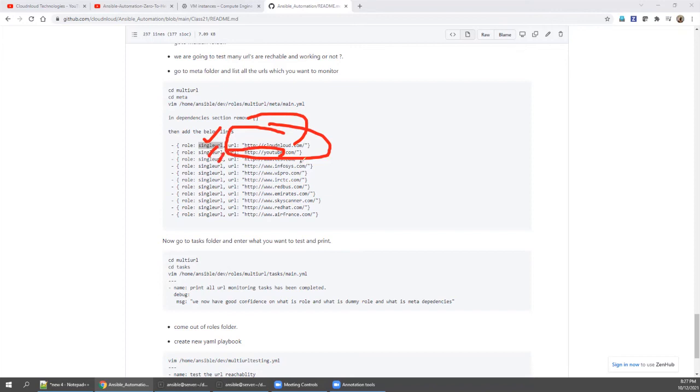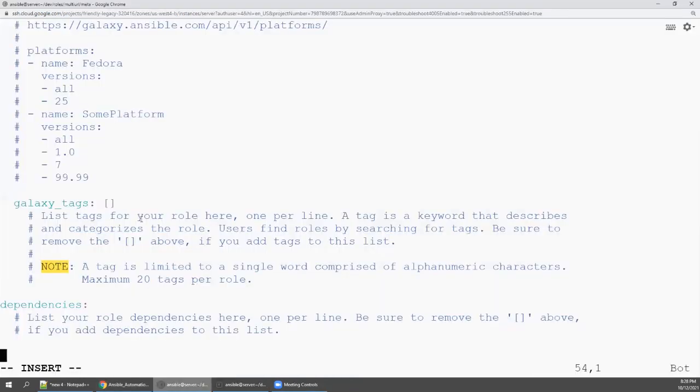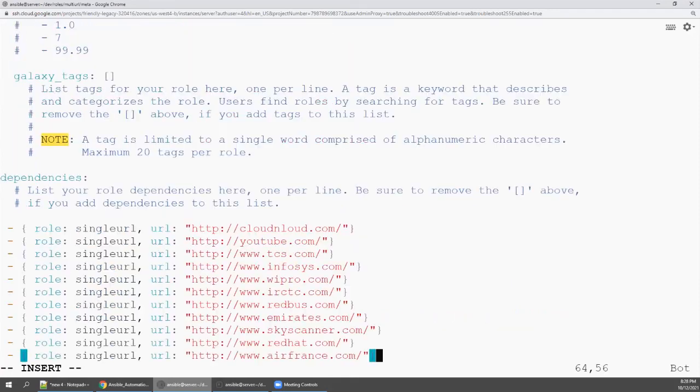Call this role, replace this URL. Simple as that, right? So I'm going to copy this and paste it in meta main.yaml, right? So I'm going to paste it. See here, I'm going to save it.